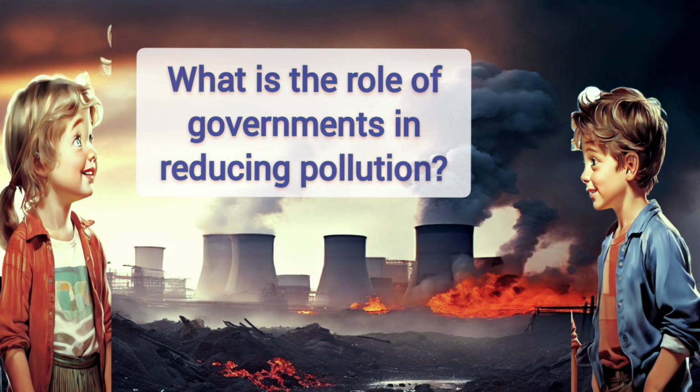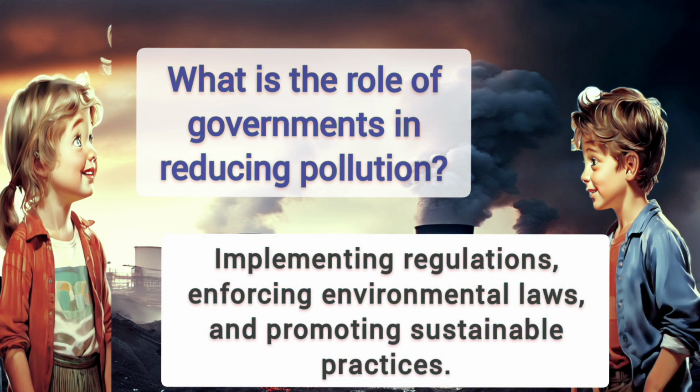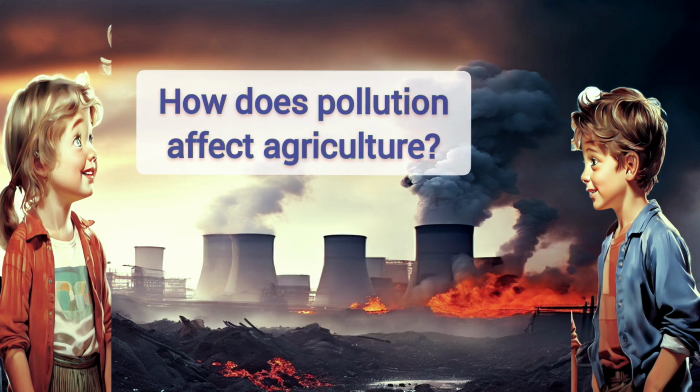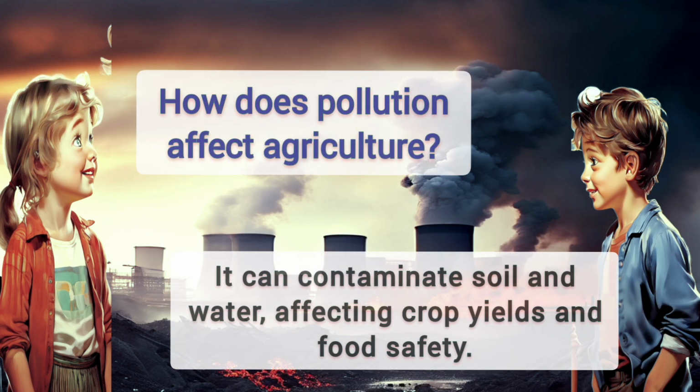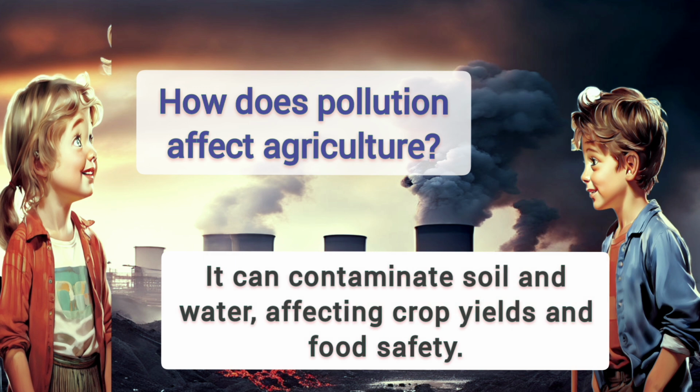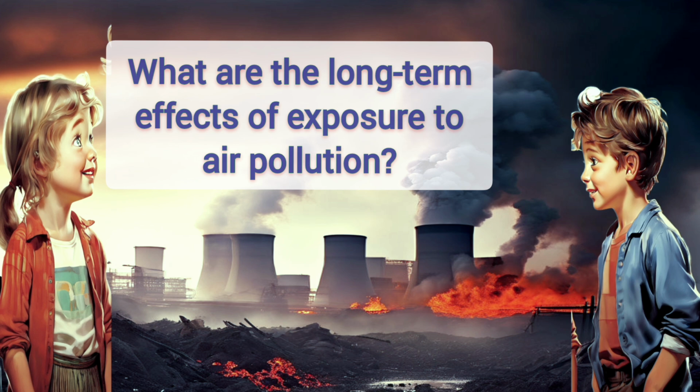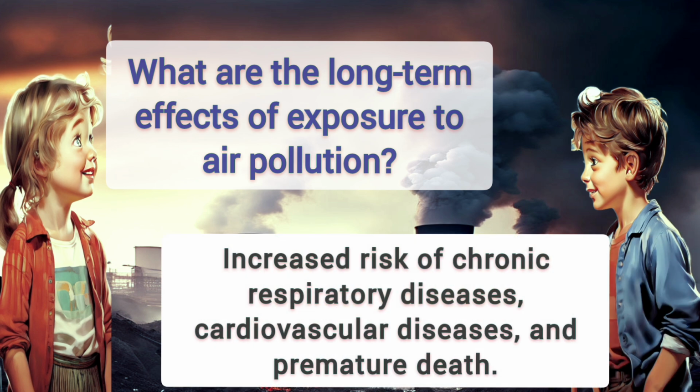What is the role of governments in reducing pollution? Implementing regulations, enforcing environmental laws, and promoting sustainable practices. How does pollution affect agriculture? It can contaminate soil and water, affecting crop yields and food safety. What are the long-term effects of exposure to air pollution? Increased risk of chronic respiratory diseases, cardiovascular diseases, and premature death.